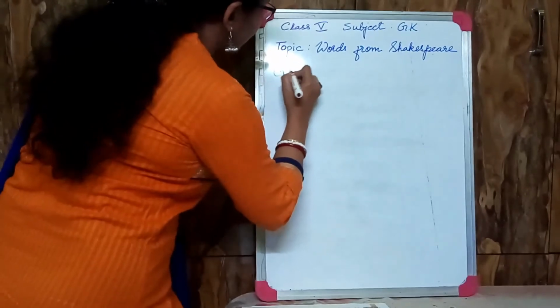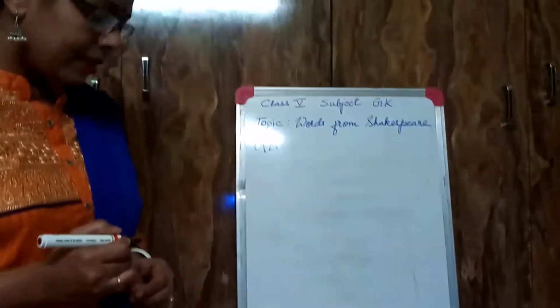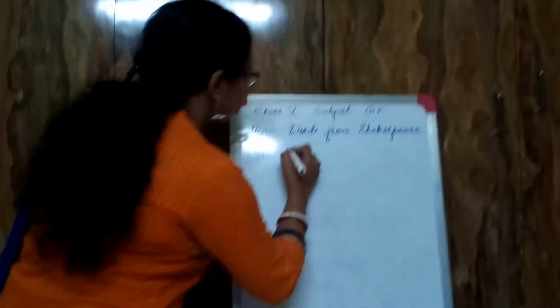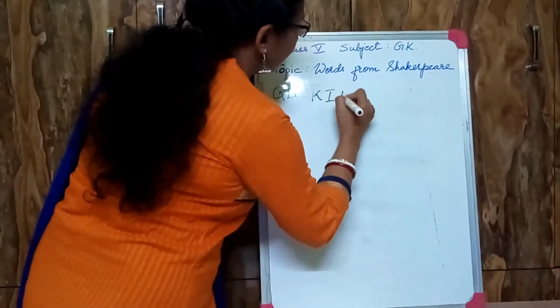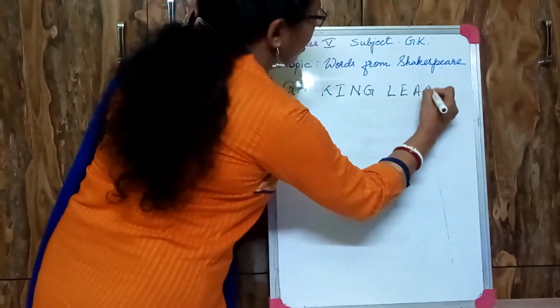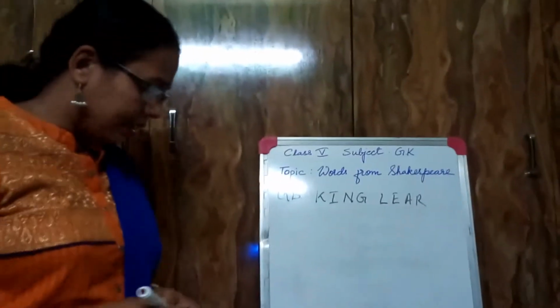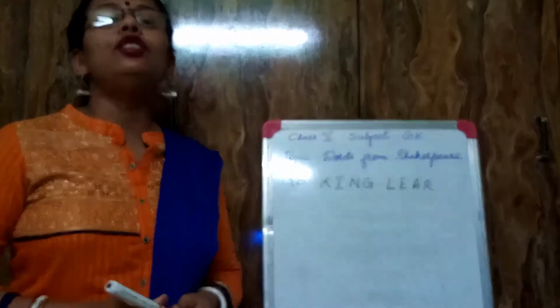The first one which has been jumbled up is King Lear, K-I-N-G-L-E-A-R. This is a tragic drama about a king and his 3 daughters.